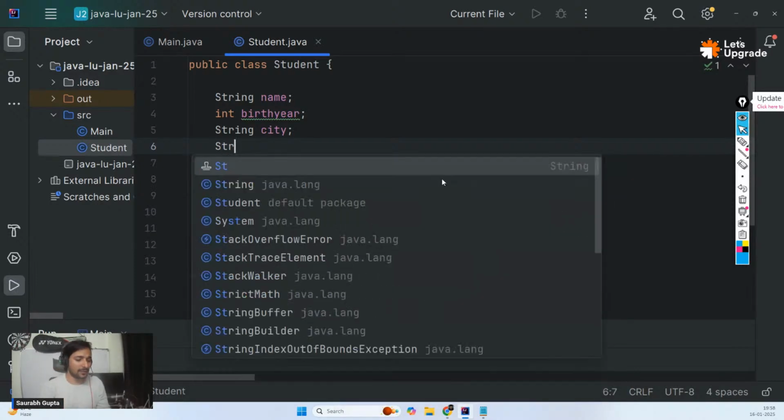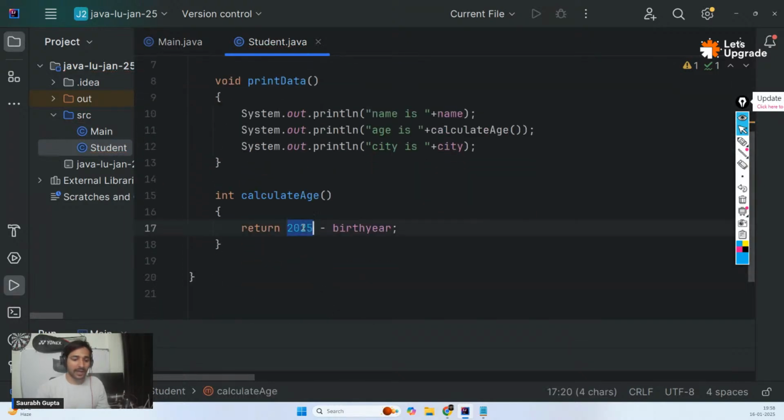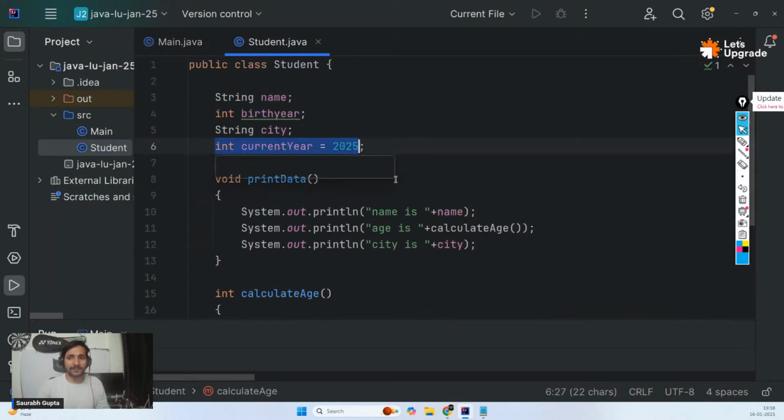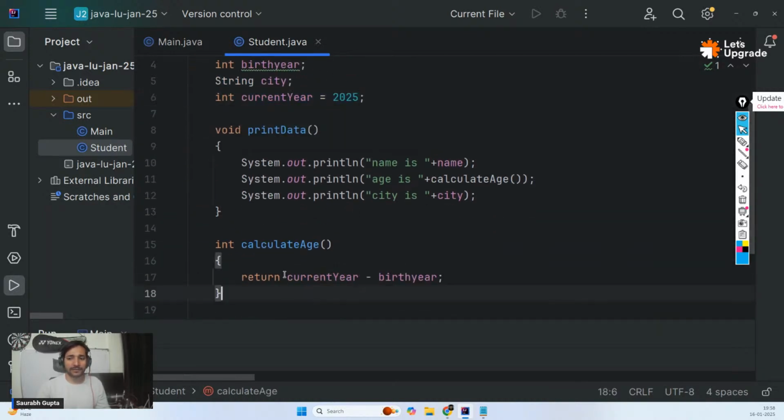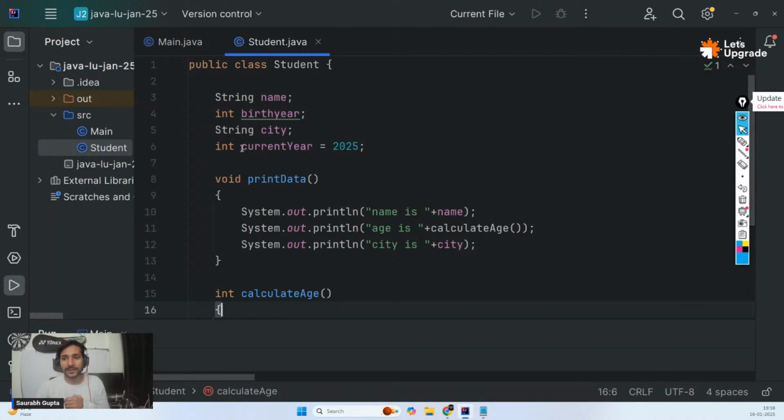Let's create a variable called integer current year. Okay, and then I pass 2025 here. And now instead of hard coding 2025 here, I can use my current year variable, which is the exact same thing. No big deal, right? It will still do the same thing. I just stored the 2025 which I was hard coding in a variable. Perfect. All good.